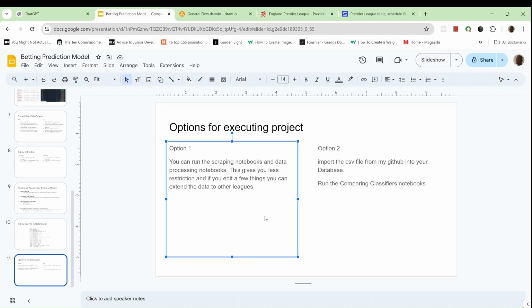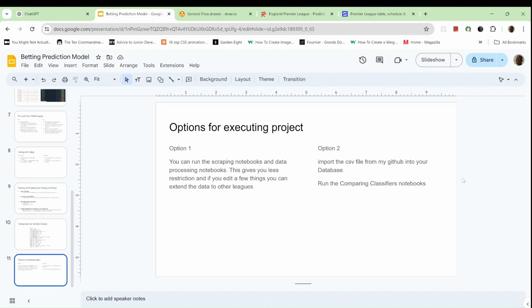So if you follow along with my project, you would end up having 2 options. Option 1 is that you would follow every process to have more control over the information you end up with. With option 1, you can change the output. So let's say I'm basically focusing on English Premier League, but if you follow option 1, you can change it to focus on the Italian league, Spanish league, or whatever you want, right? With option 2, I'll do all the scraping and get the data for you, whilst you just import the CSV file